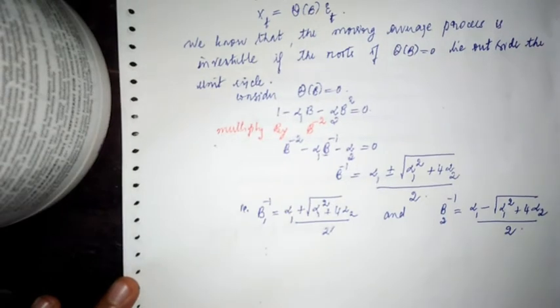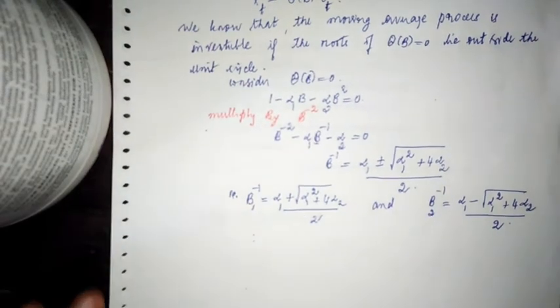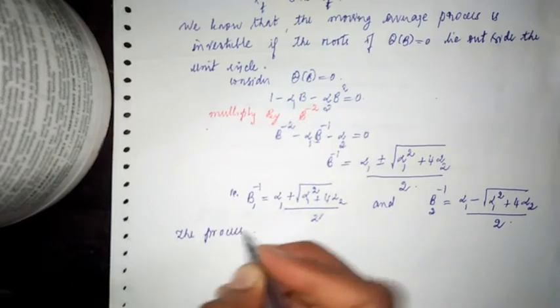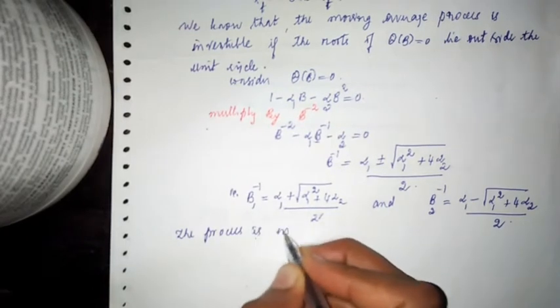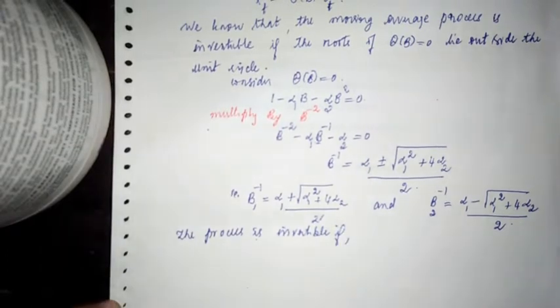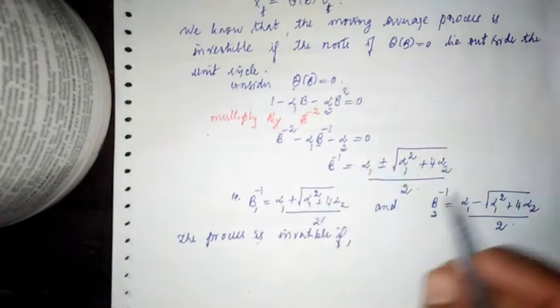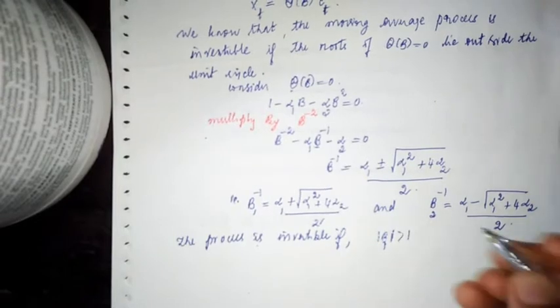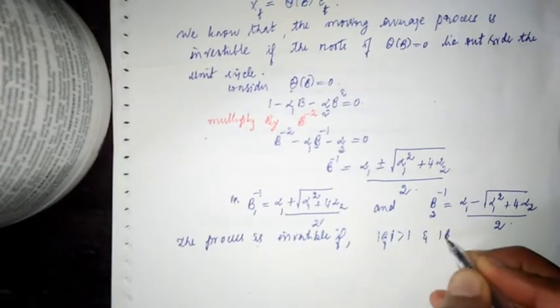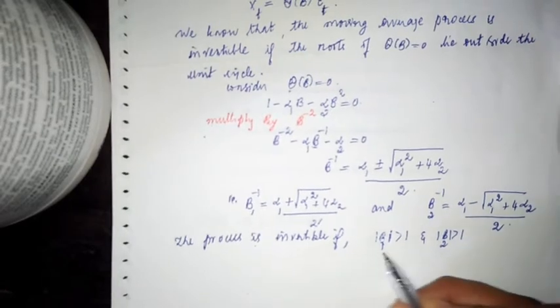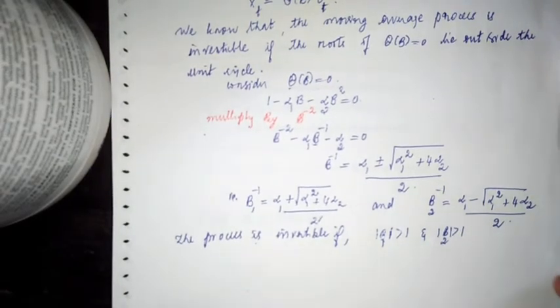Now what is the condition for invertibility? The process is invertible if B1 and B2, the roots of theta of B equal to 0, lie outside the unit circle, so the modulus of all the roots must be greater than 1.